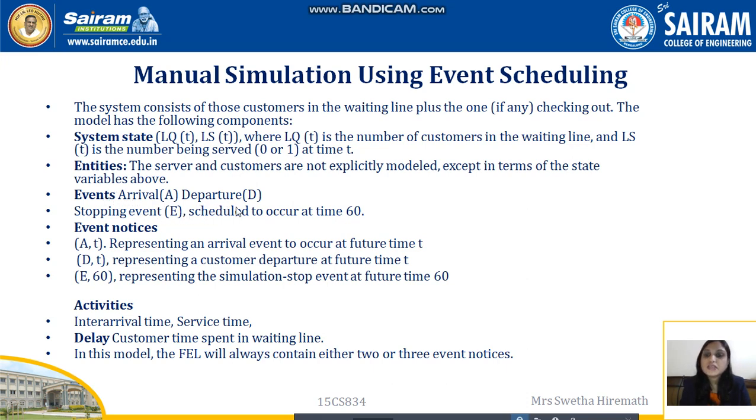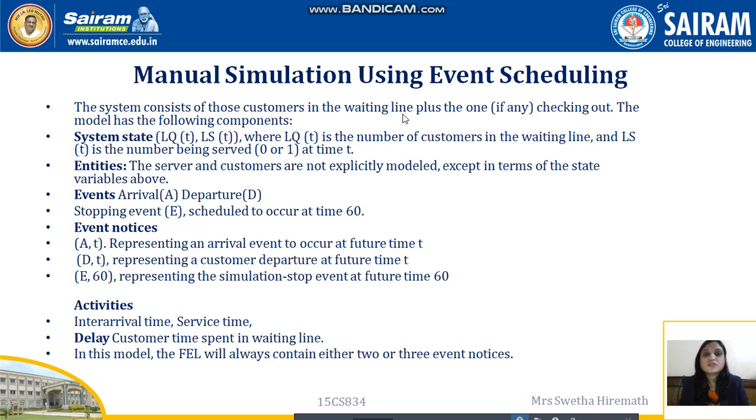Stopping event is E, scheduled to occur at time 60. Event notices: A,t representing an arrival event to occur at future time t, and D,t representing a customer departure at future time t. E,60 representing the simulation stop event at future time 60. Activities are inter-arrival time, service time, and delay, the customer time spent waiting in the line. In this model, the FEL will always contain either 2 or 3 event notices.